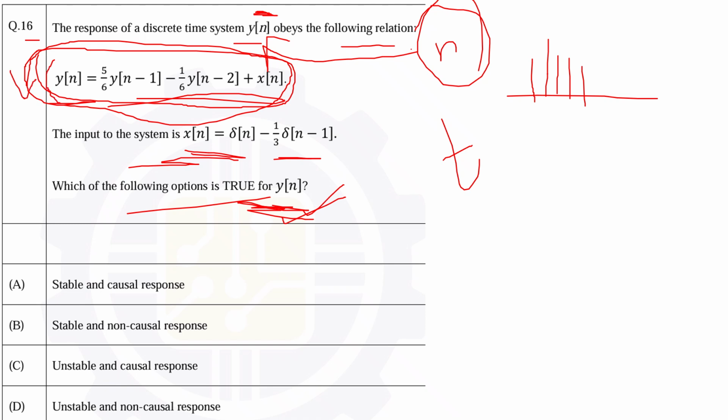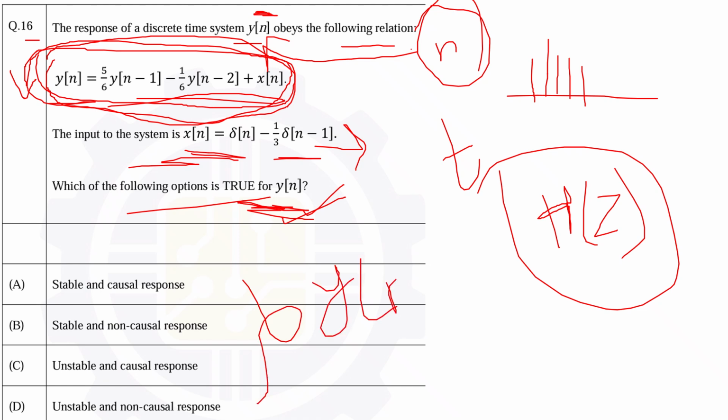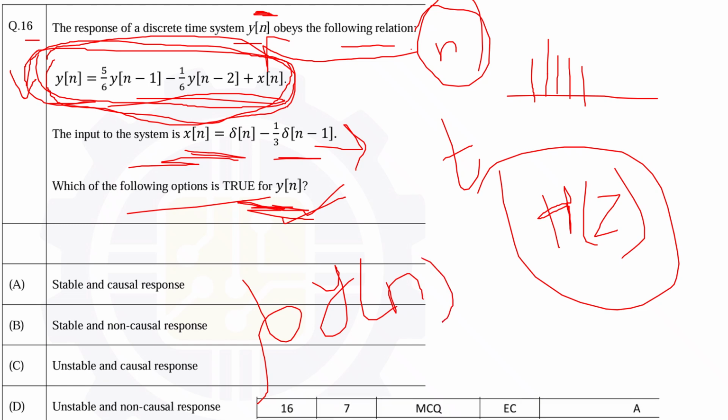So this is your system. First of all, you have to find the transfer function, that is, what type of system it is. Once you find the transfer function of that system, apply this input and find the output. Once you get the output, you can find the properties of that output, whether it is stable or not stable, causal or not causal. As per the answer key, answer A is correct, meaning your output y[n] will definitely be from a stable and causal system. Let's see the solution.